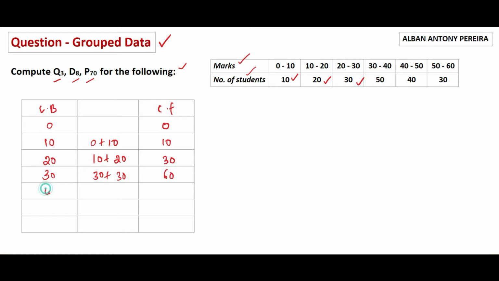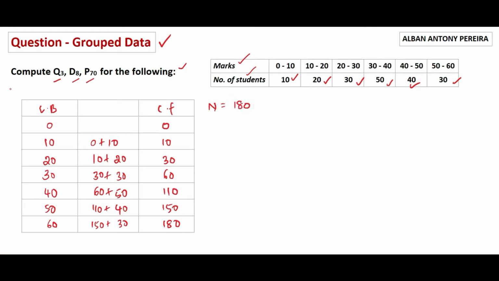When class boundary is 40, 60 plus 50 is equal to 110. When class boundary is 50, 110 plus 40 is equal to 150. When class boundary is 60, 150 plus 30 is equal to 180. So we have found that n is equal to 180.